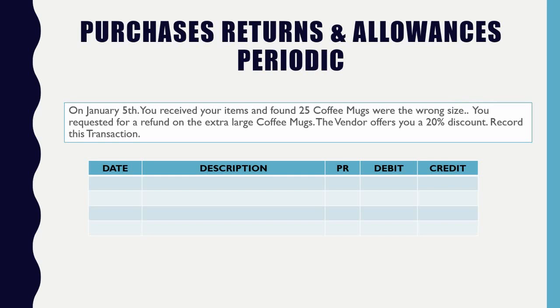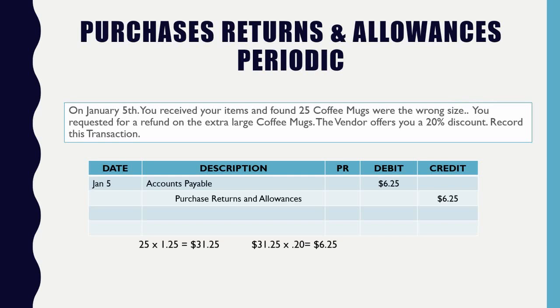The vendor decides to tack on an additional discount to reprimand their mistake, to say, I'm sorry. So we're going to treat this as an allowance, because it's not the full refund. We're only getting a portion of the money back. So we are going to use purchase returns and allowances.